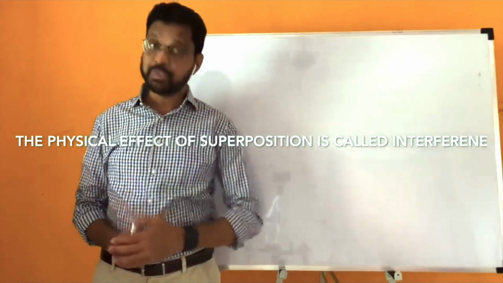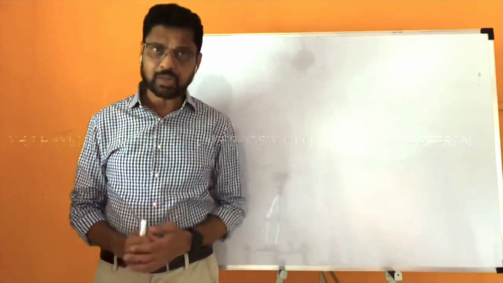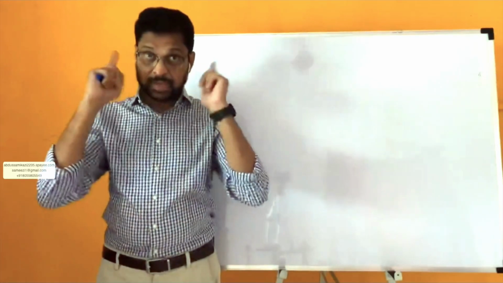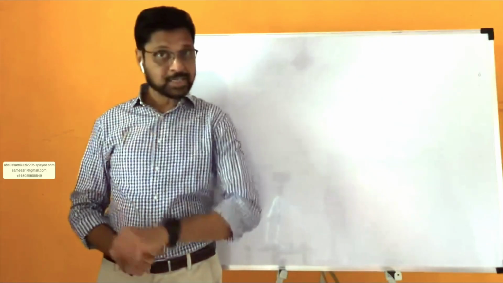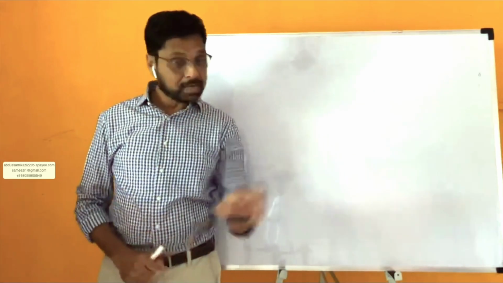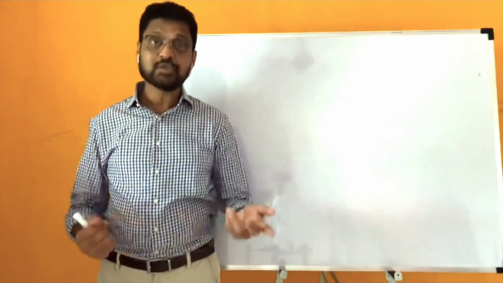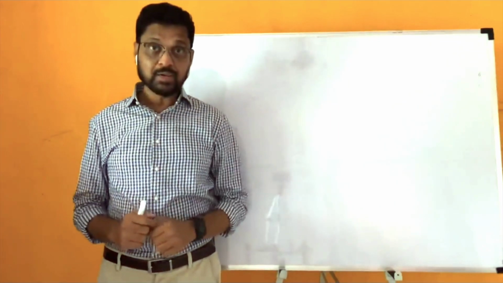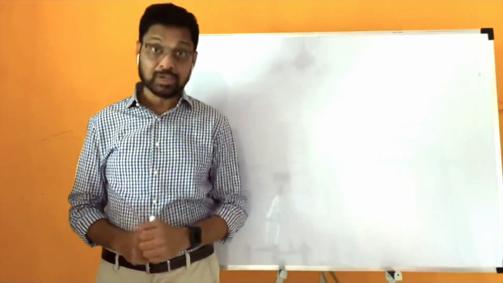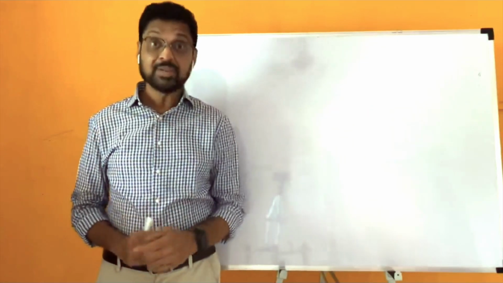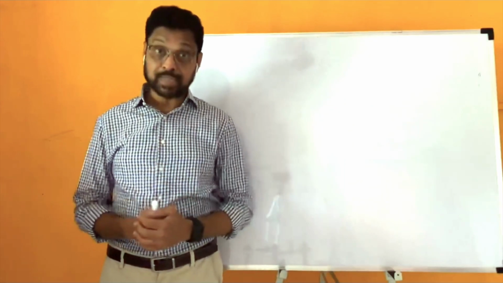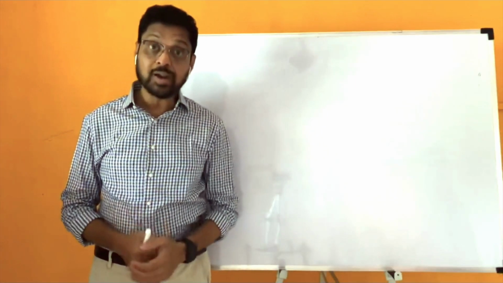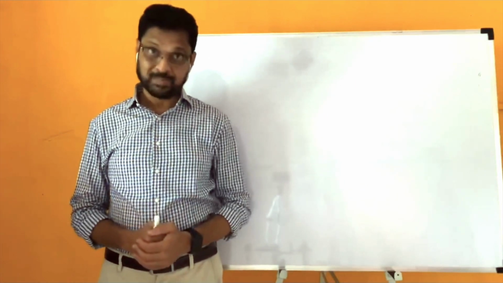Physical effect means what? Physical means what? The things that you can see, that you can hear, that you can touch, that you can smell, that you can sense. That is physical effect. जे आपल्याला दिसतं किंवा ऐकू येतं किंवा ज्याचं आपल्याला सेन्सेशन होतं, ज्याला टच करता येतं, these are all physical effects. So the physical effect of superposition is called interference.